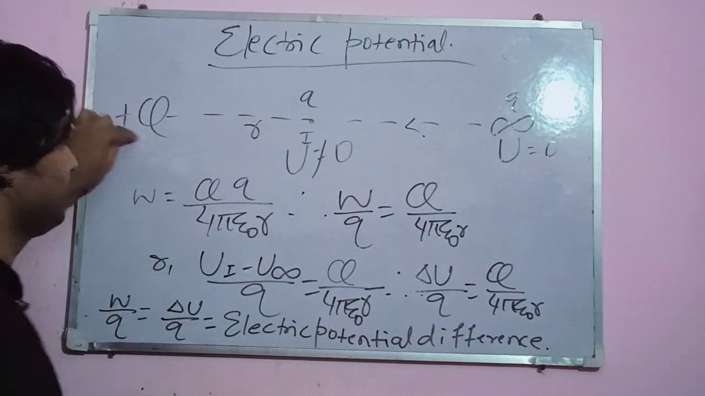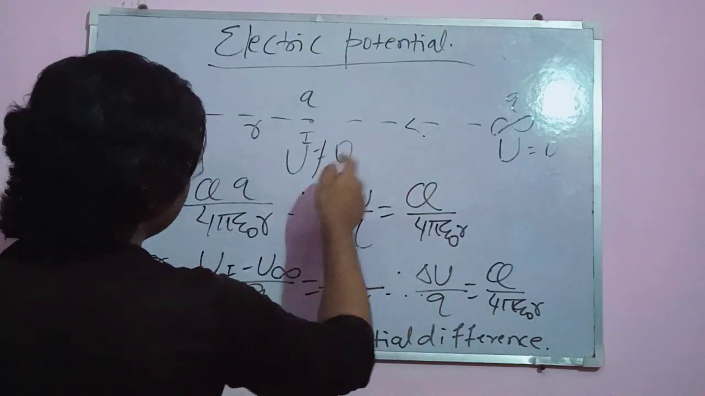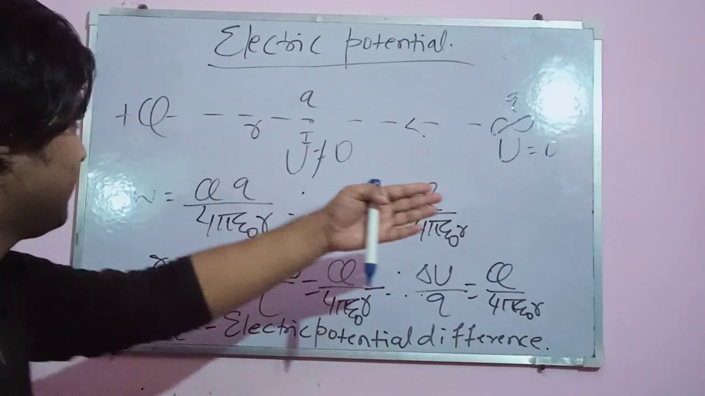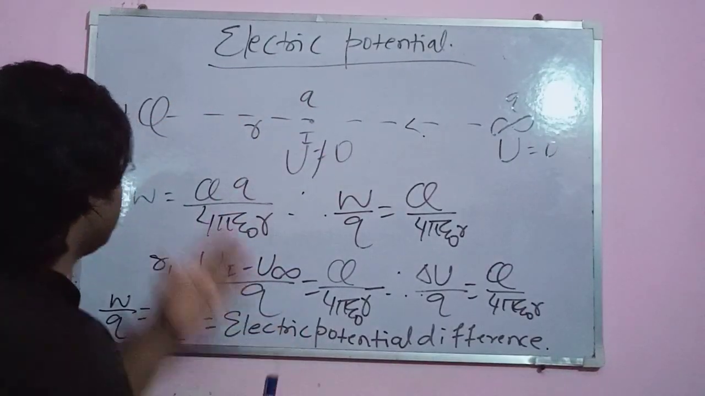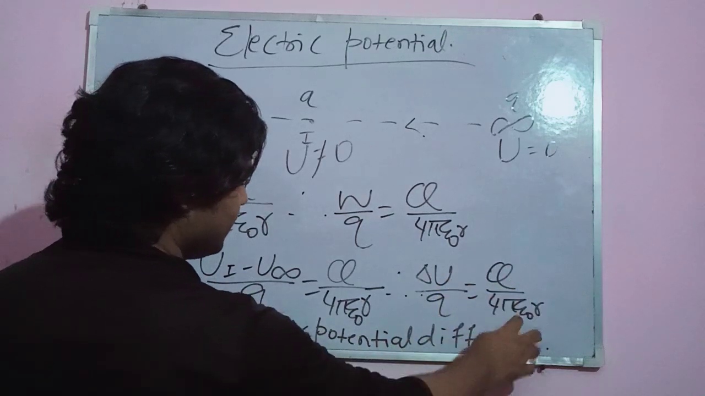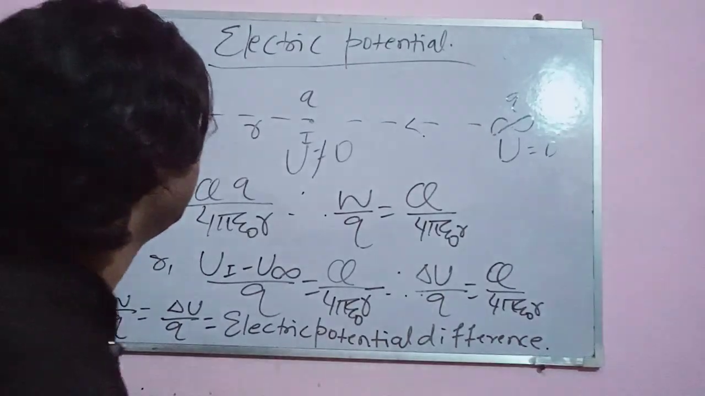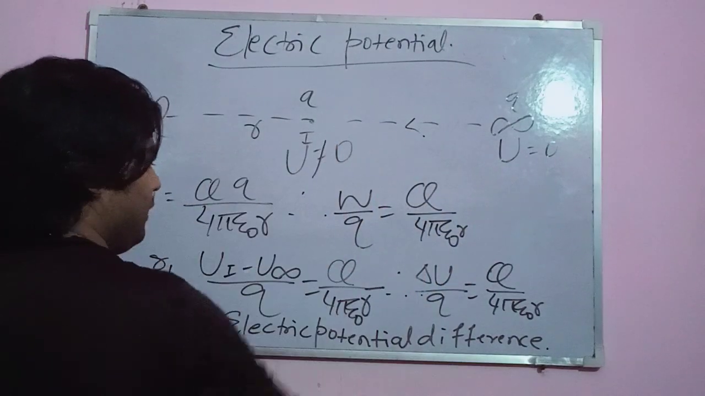Remember, when plus Q is present. If there is no plus Q, then U here is 0, U here is 0, and no work is done to bring this charge from here to here anywhere in space. But this time there is plus Q, so this and this. This ratio is called the electric potential difference between this point and this point.